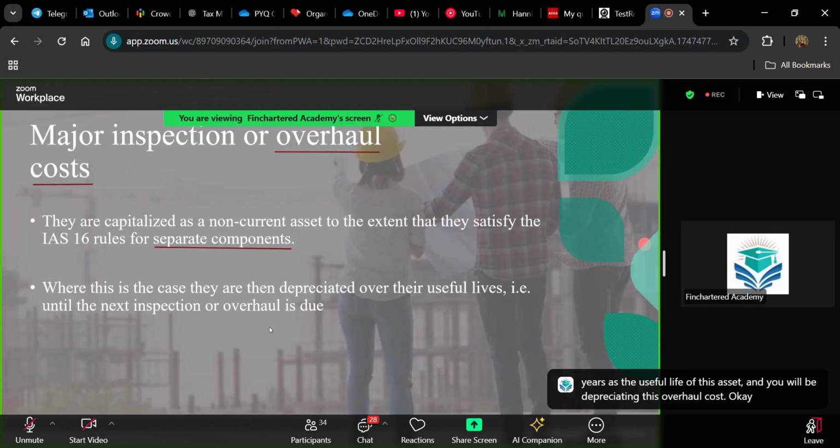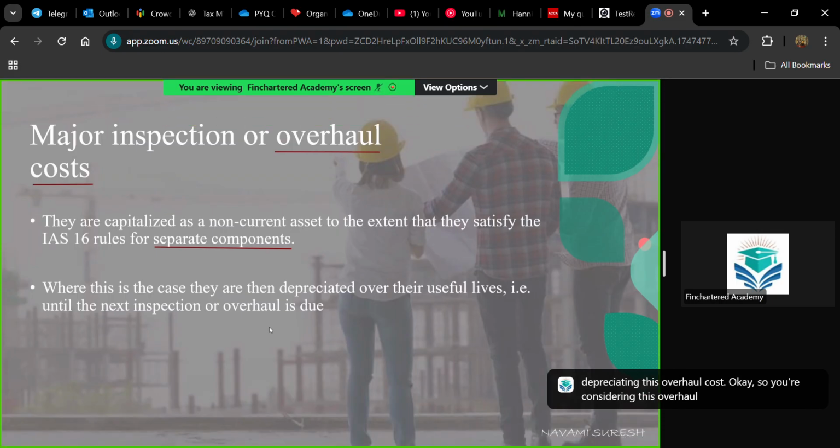You are assuming this overhaul expenditure as a non-current asset, and just as you depreciate a non-current asset, you will be depreciating this overhaul expenditure till the next overhaul.